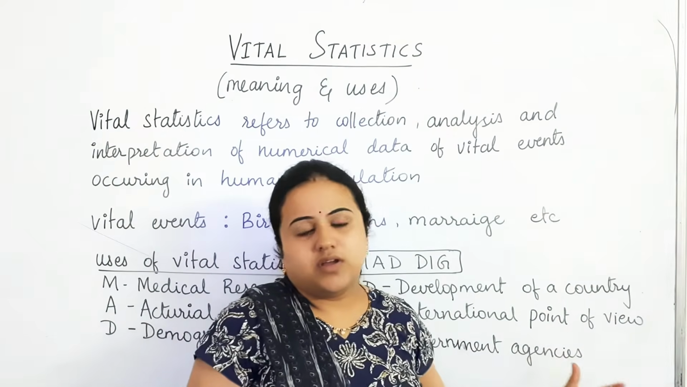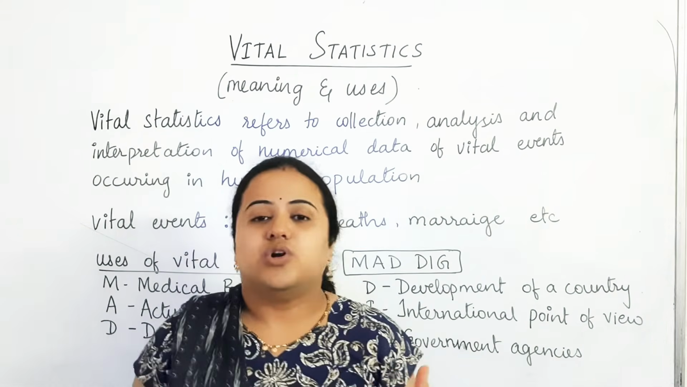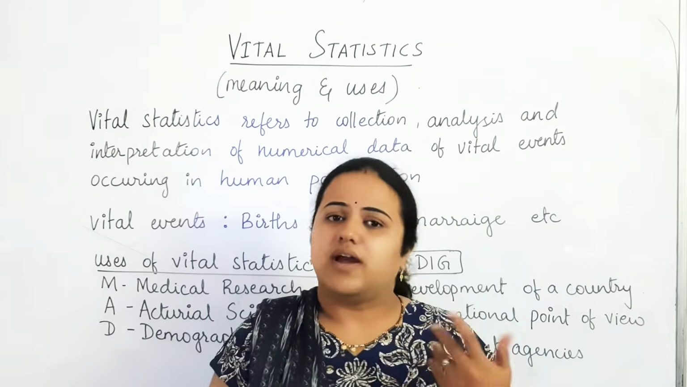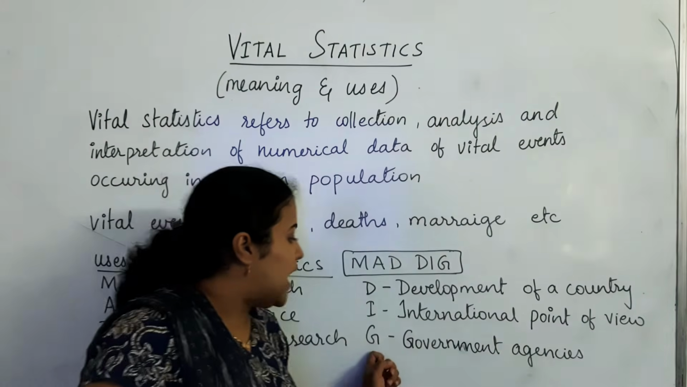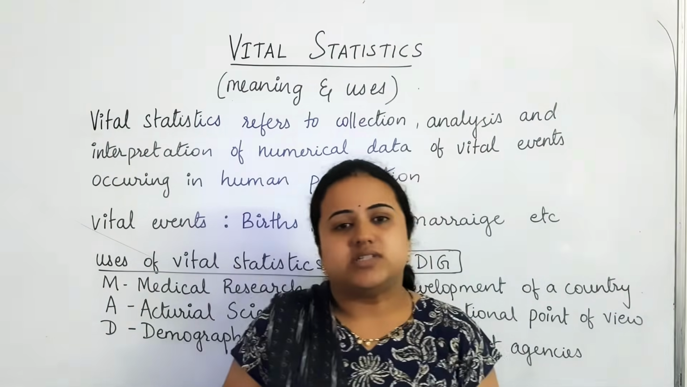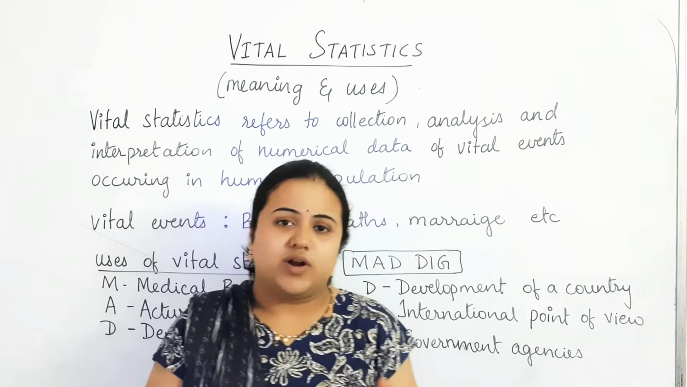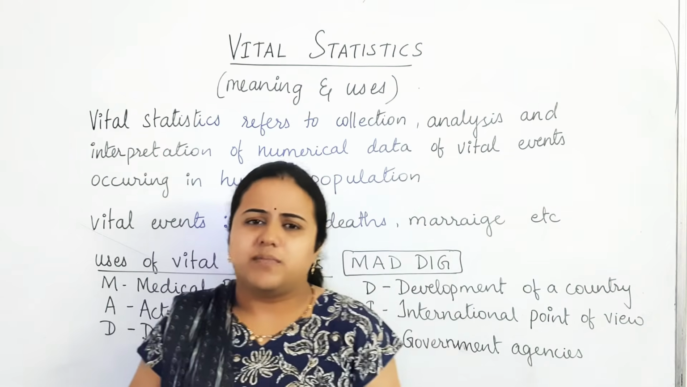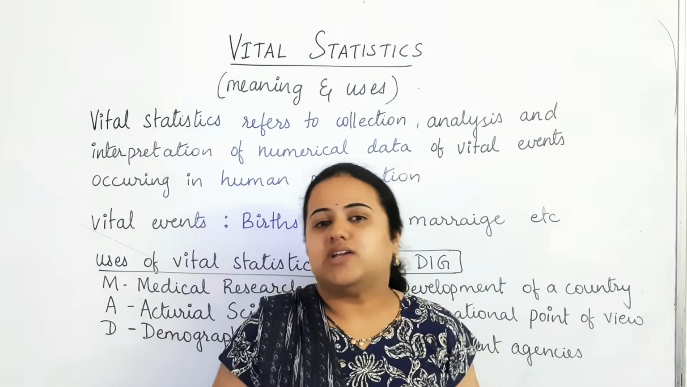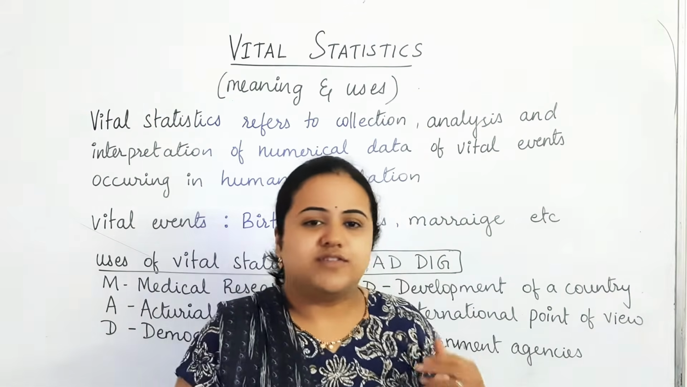International point of view. Vital statistics is very much useful from the international point of view to compare the growth of one country with another, the population of one country with another, and many such ways. Last one is government agencies. So vital statistics is useful for government agencies for framing of policies. Framing of policies for unemployed people, for poverty, and for many other family planning programs, etc. So it is useful for the government agencies to make policies and plans. So we have completed